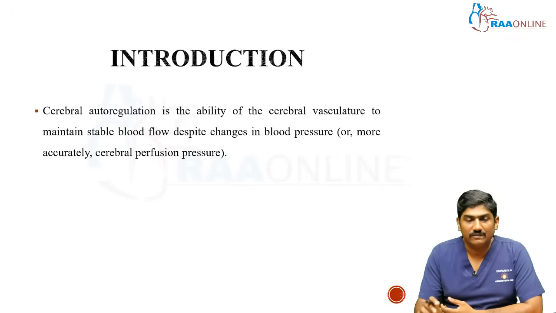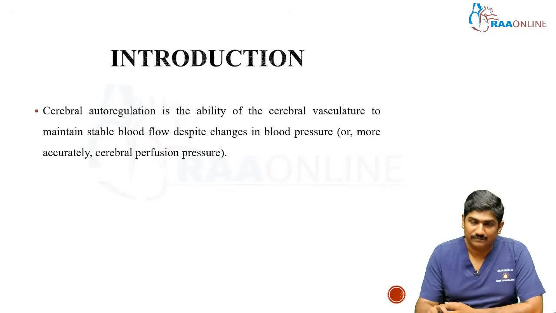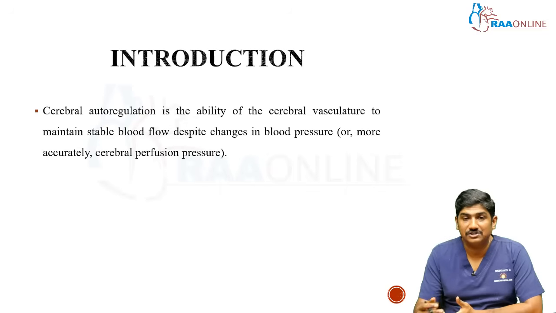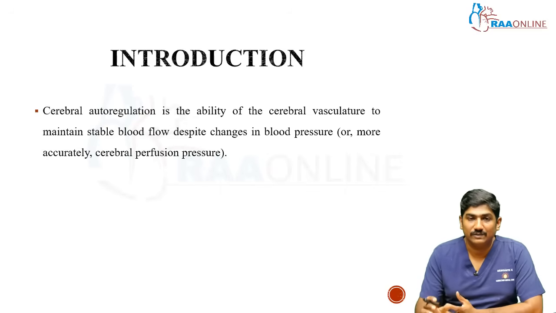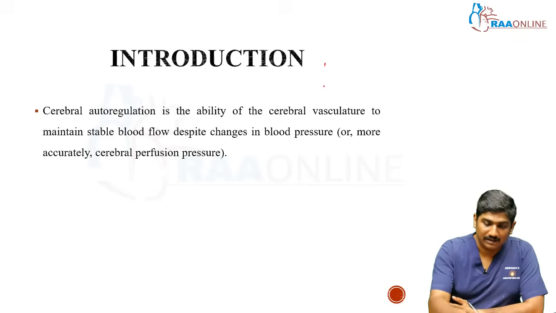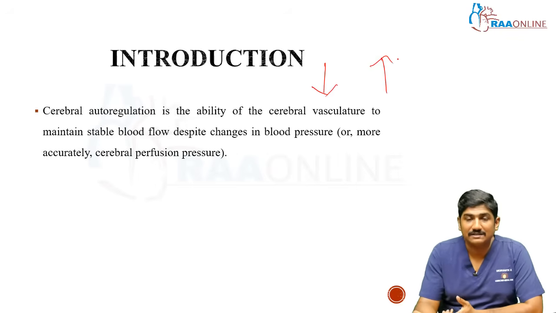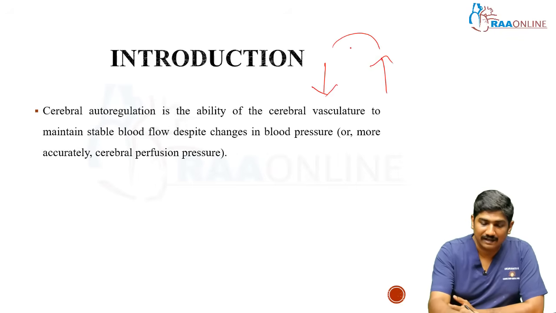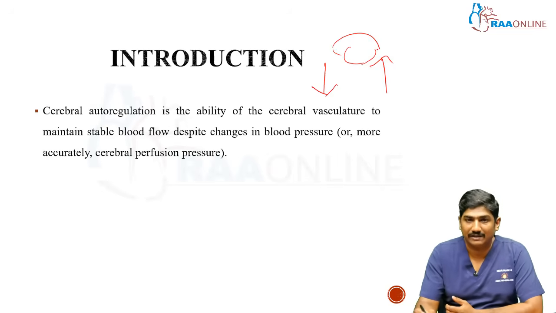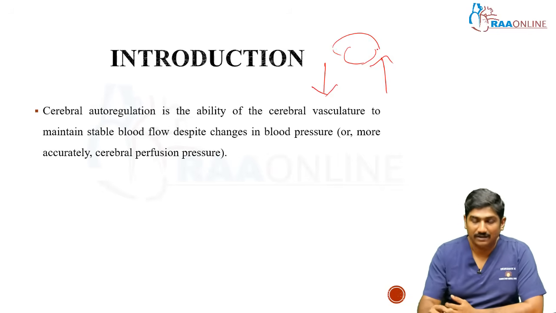In the first place, what do you mean by cerebral autoregulation? It is the ability of the cerebral vasculature to maintain a stable blood flow, whether the patient has hypotension or hypertension. Whether the systemic blood pressure falls or rises very fast, the cerebrum still has to receive a proper, stable blood supply. So this ability is called cerebral autoregulation.